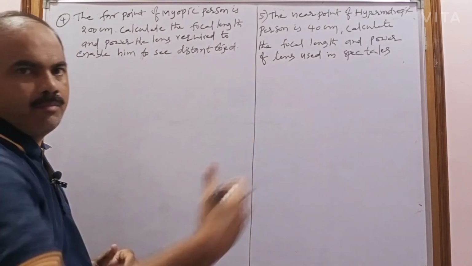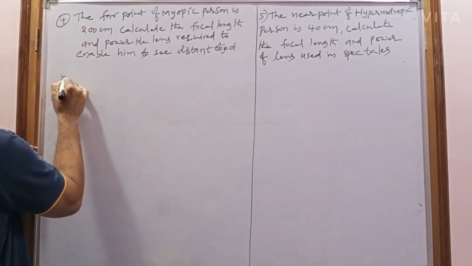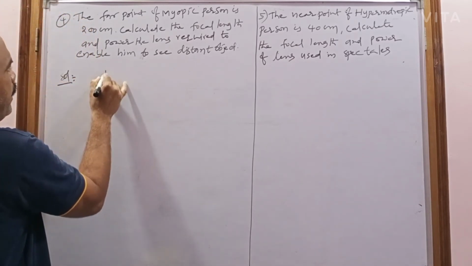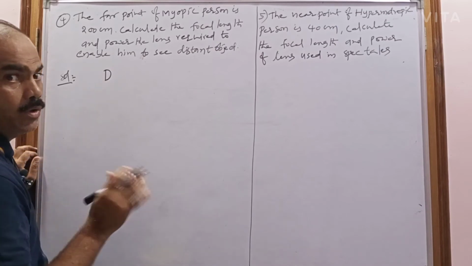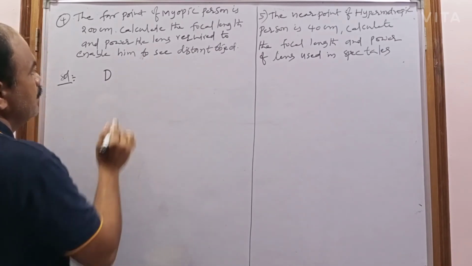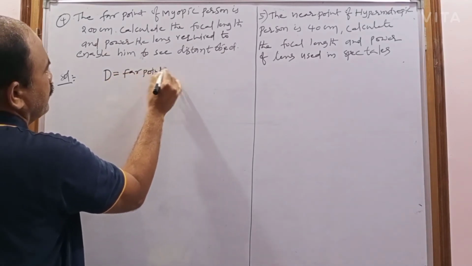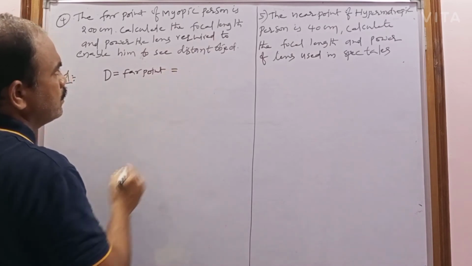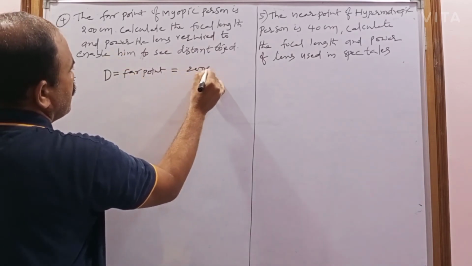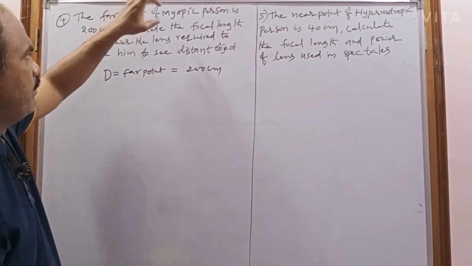So up to there he is able to see. That's why, in the problem, what is given? The far point is represented with the capital letter D. Don't confuse it: D here is not diopter, it is distance, it is not a unit. D is the far point distance, and that is 200 centimeter.